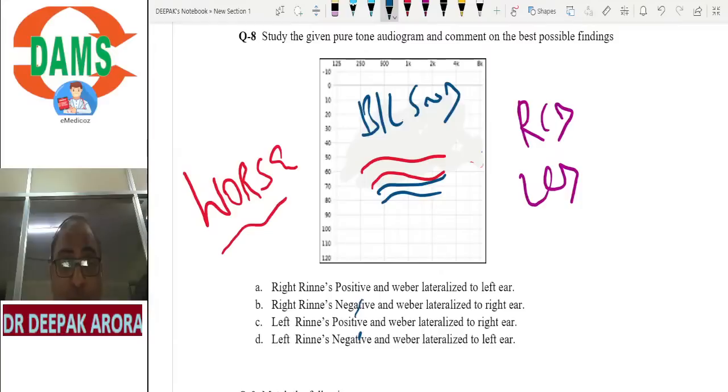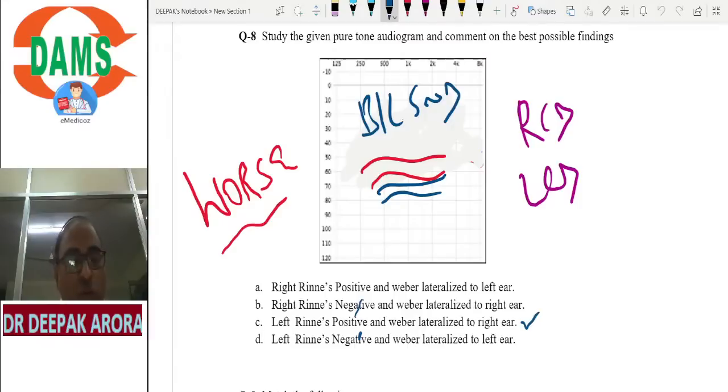Bilateral sensory deafness, Weber will be lateralized to the better ear. Which is better? Less deaf. Which is less deaf? Red color 60, blue color 80. It means better is the right side. It will be lateralized to the right side. Rinne's will be positive and lateralized to the right side. I hope you are playing with the MCQ. No, Dr. Neha, beta, it is not A now. It will be lateralized to the better ear now. Bilateral sensory, it is lateralized to the better ear. Option will be C.